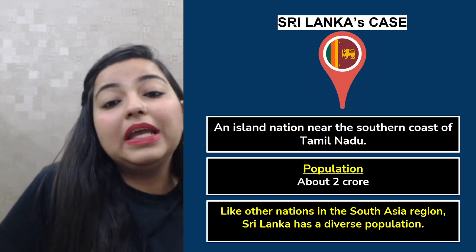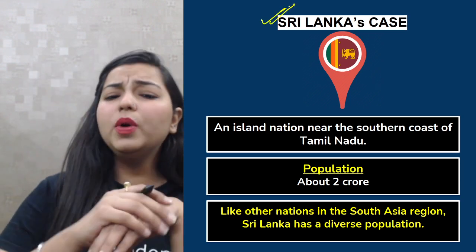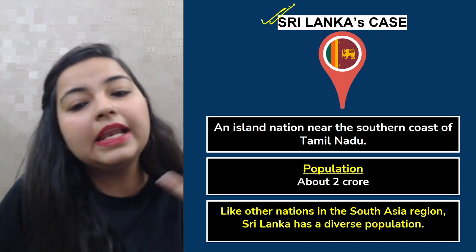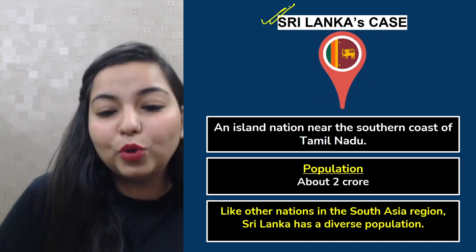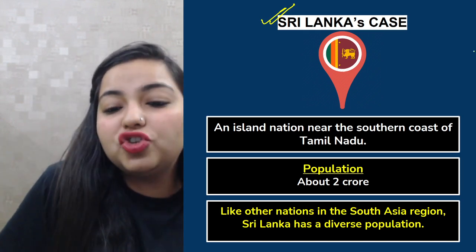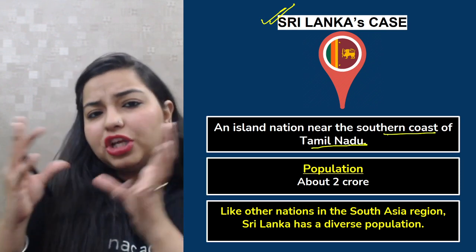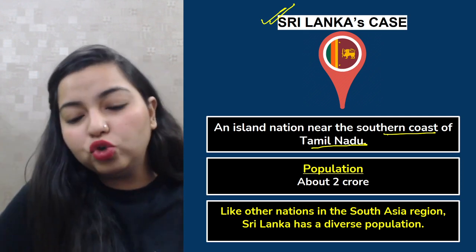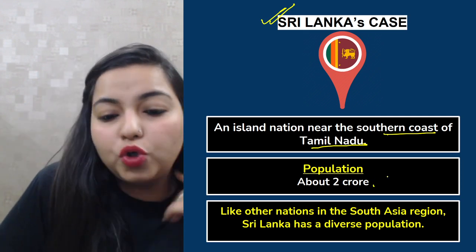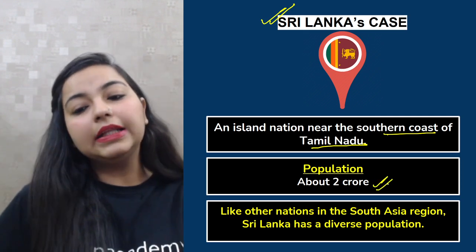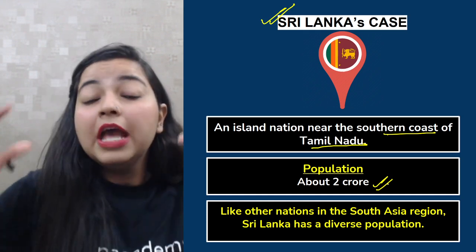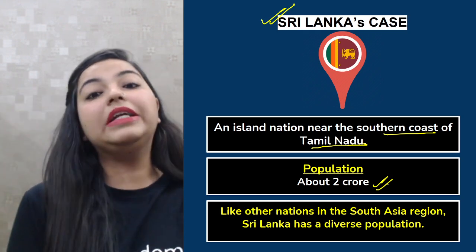Now talking about the case of Sri Lanka. Sri Lanka is basically an island nation, a very, very beautiful country, an island nation which is near the southern coast of Tamil Nadu. And again, Sri Lanka is also not a very huge country. It has a population of about 200 crores, and just like the other nations in the South Asian region, Sri Lanka also has a very diverse population.